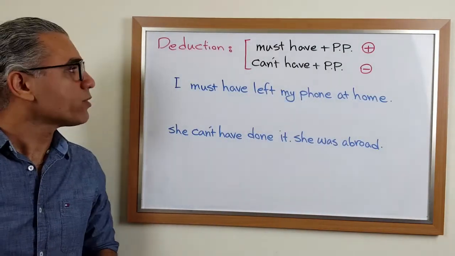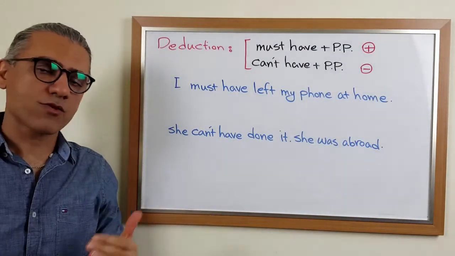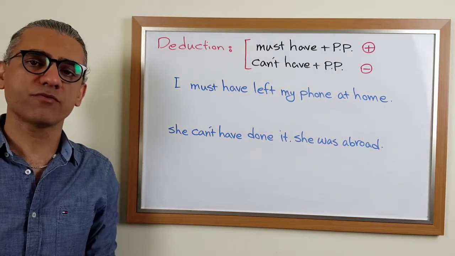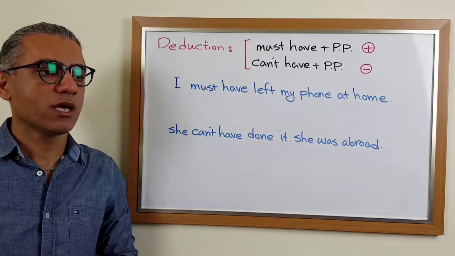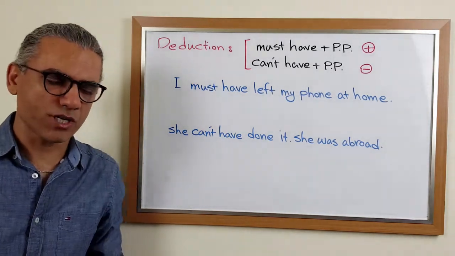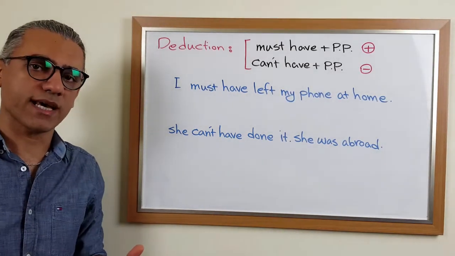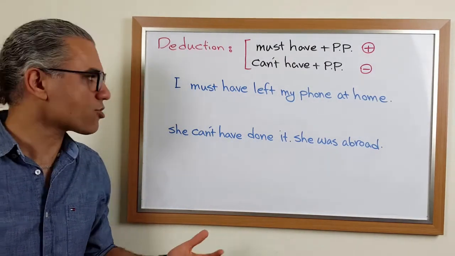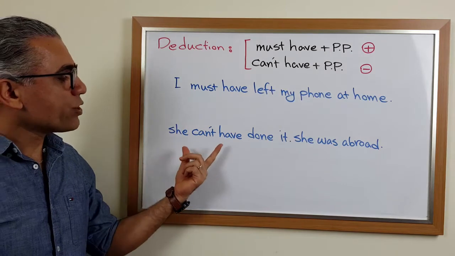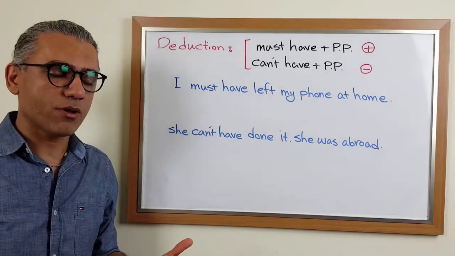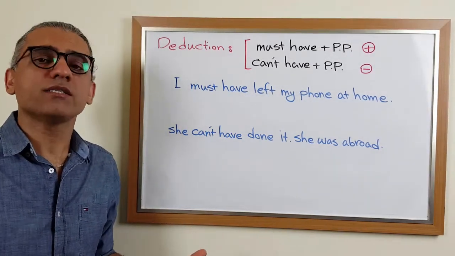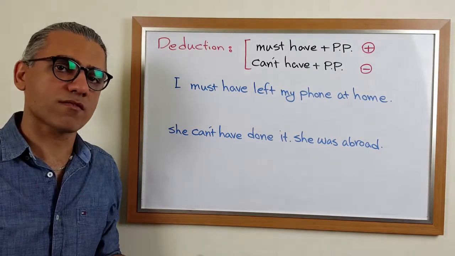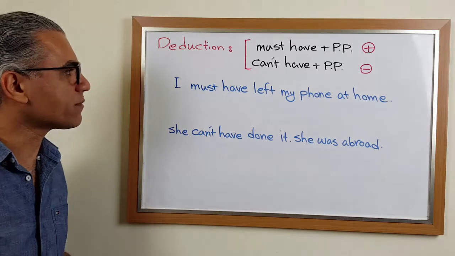The next function we want to talk about is deduction. As you may remember, for deduction in the present, we use must for positive deduction. We say, for example, he must be a teacher. It means we know for certain, based on some signs or evidence, that he or she is a teacher. And we use can't. We say, for example, he can't be a doctor, because we know for certain based on some evidence that he is not a doctor.